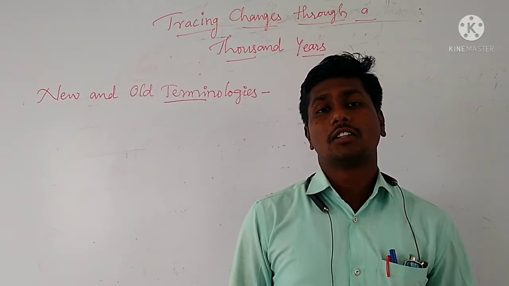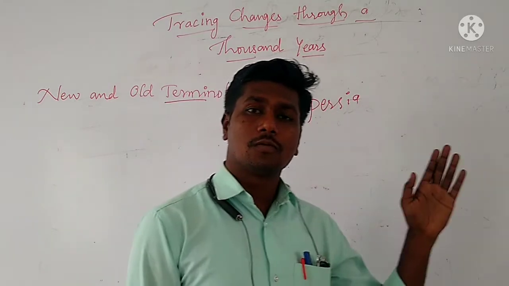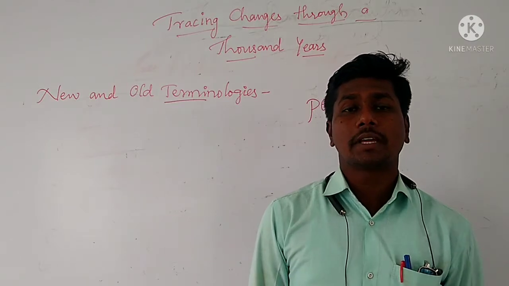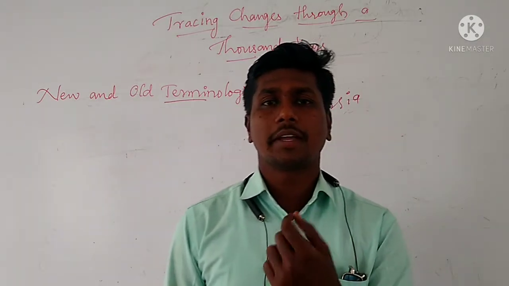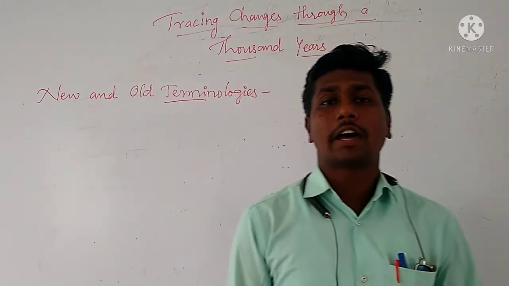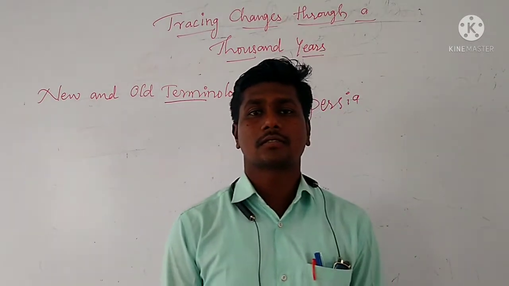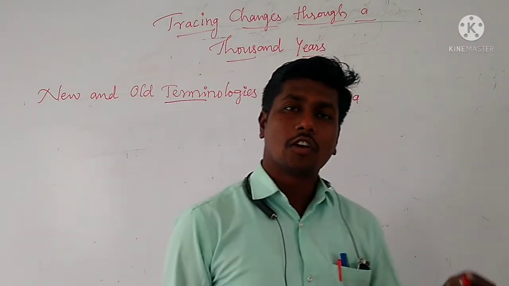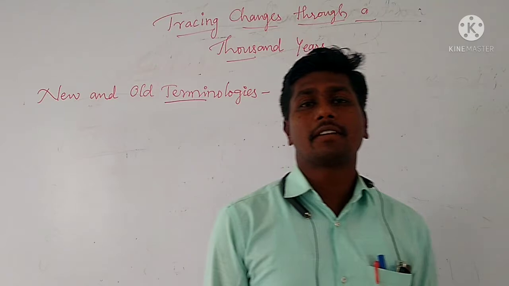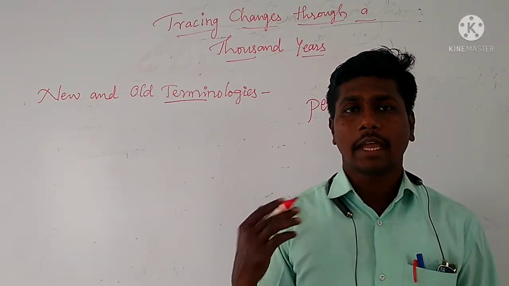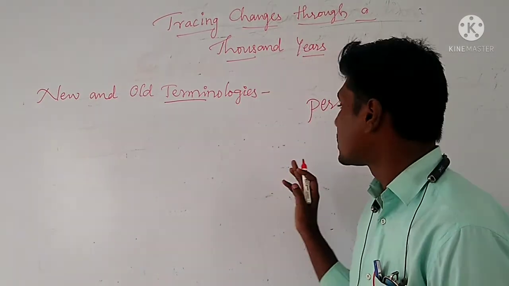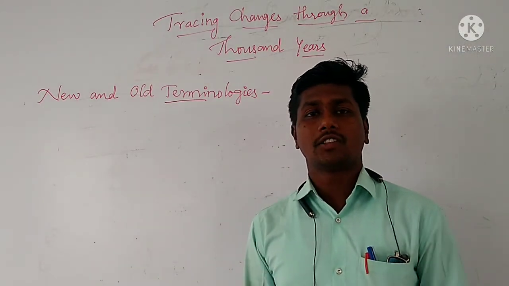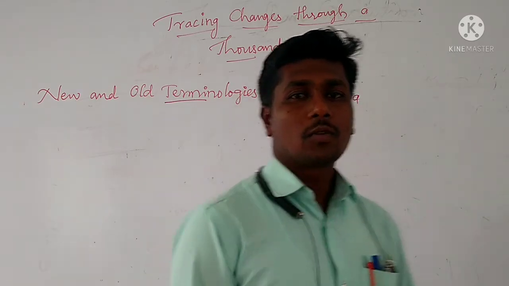Not only in this, the modern Persian language is different from the medieval Persian. Even it is different in word meaning also, I mean each word's meaning also. Meanings of the words have also changed in the last 1,000 years. So this way, we can come to know that various historical documents found in various languages changed over time. That was one example, the medieval Persian and the modern Persian, and how it changed. Now we will take our own example.